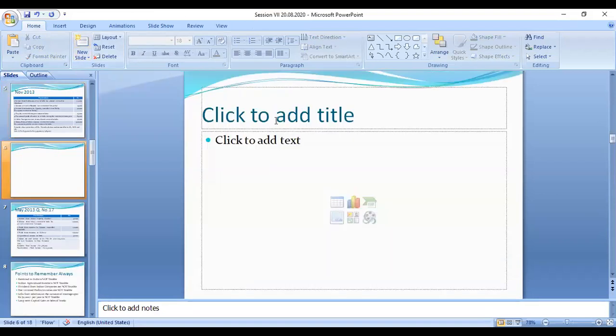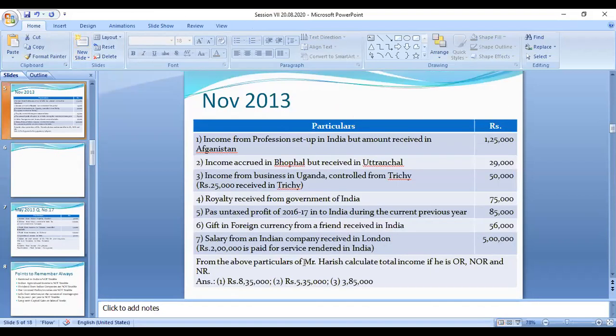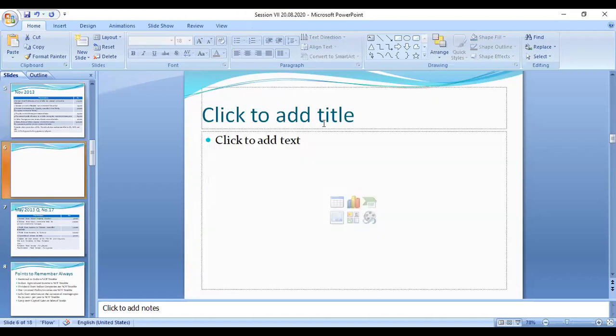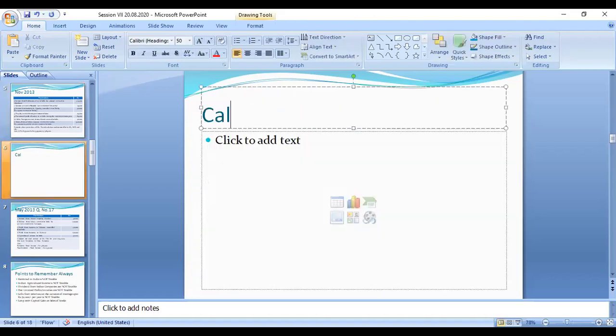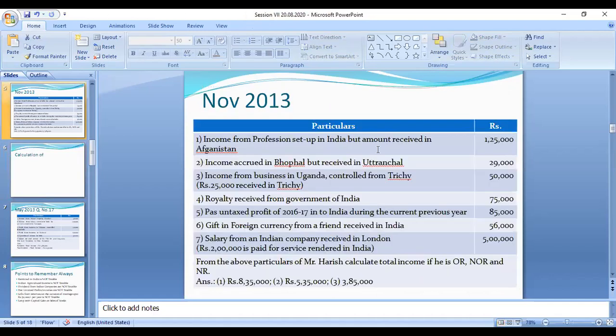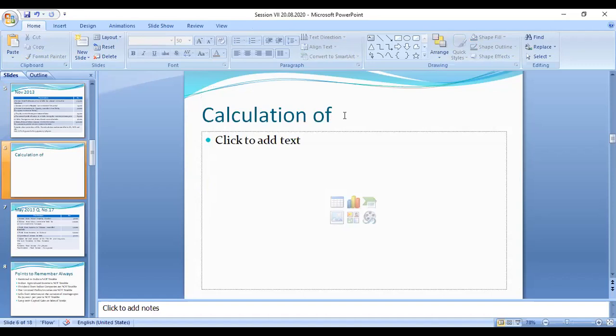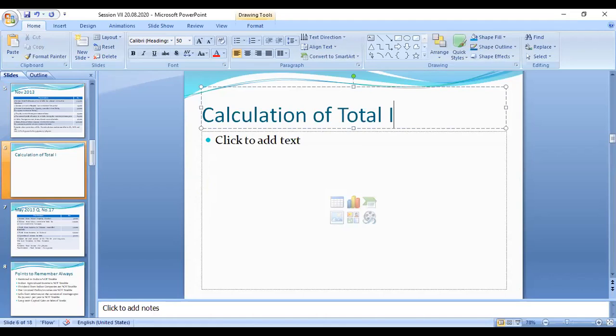So what they have given below, you can take it, Mr. Harris. We have to put a heading: calculation of total income, or gross total income, whatever is given, of Mr. Harris.